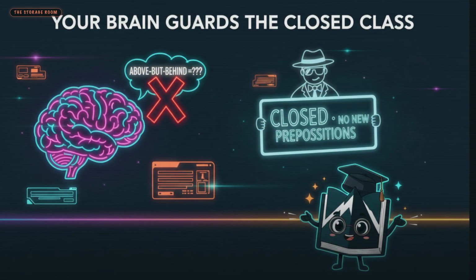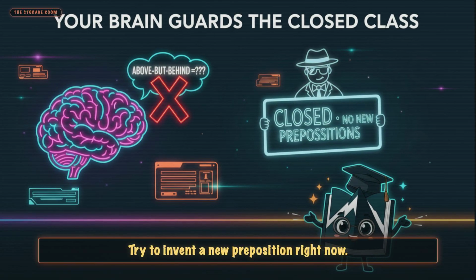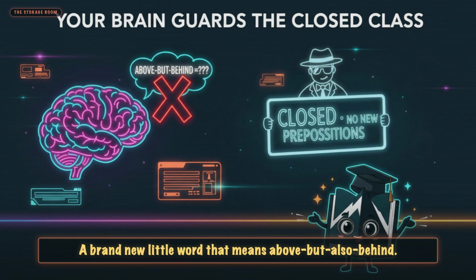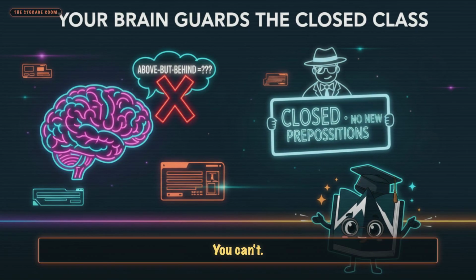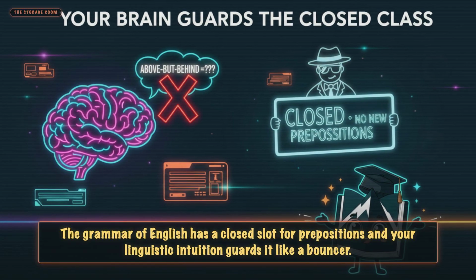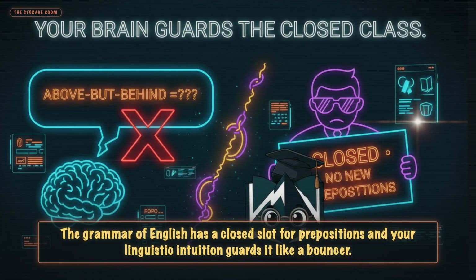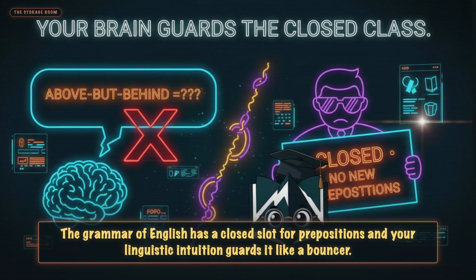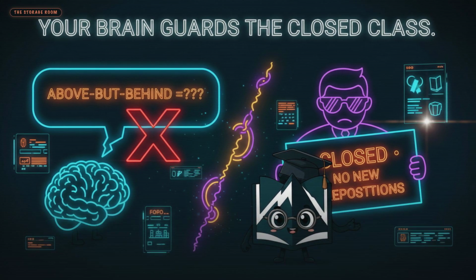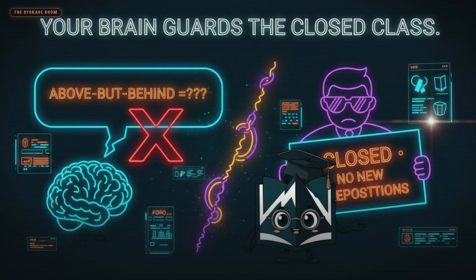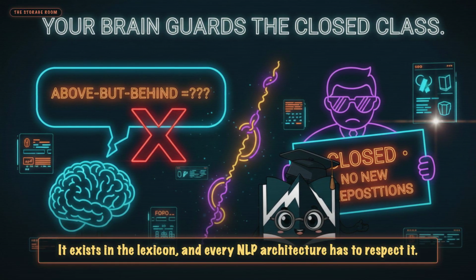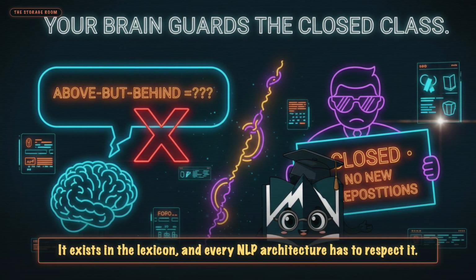Quick sanity check. Try to invent a new preposition right now. A brand new little word that means above but also behind. You can't. Your brain refuses. The grammar of English has a closed slot for prepositions, and your linguistic intuition guards it like a bouncer. That is the closed class wall. It exists in the lexicon, and every NLP architecture has to respect it.